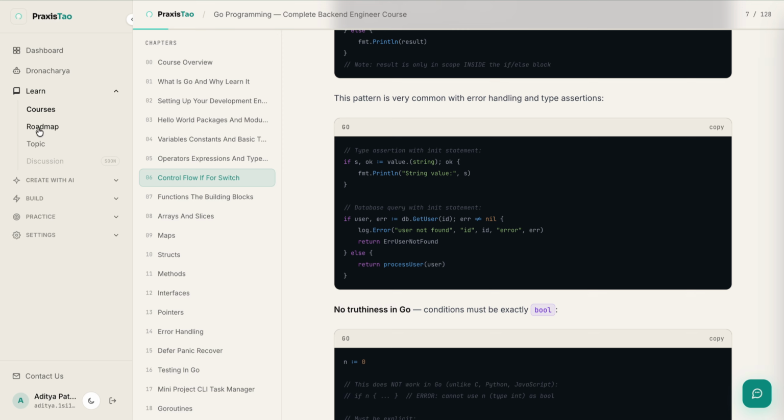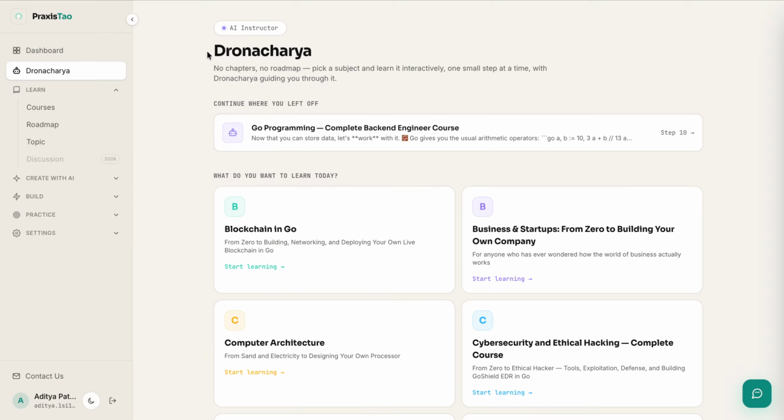Alright, so this was about roadmap. Now let's go to the star of the platform, Dronacharya. So when you land on the Dronacharya platform, it tells you it is an AI instructor, and you can start multiple sessions. So right now you can see here I have started one session. I was learning Go programming complete backend engineer course. So it was a session which I already started.